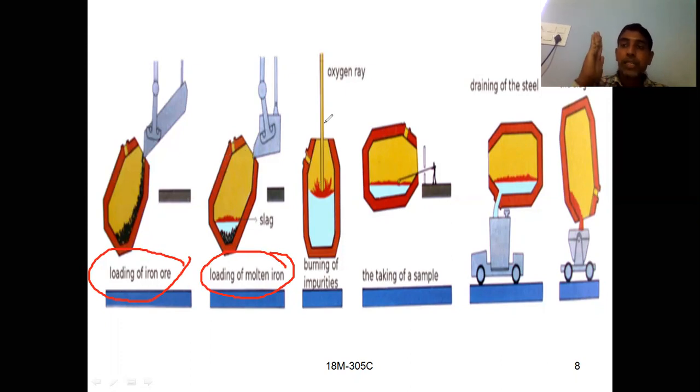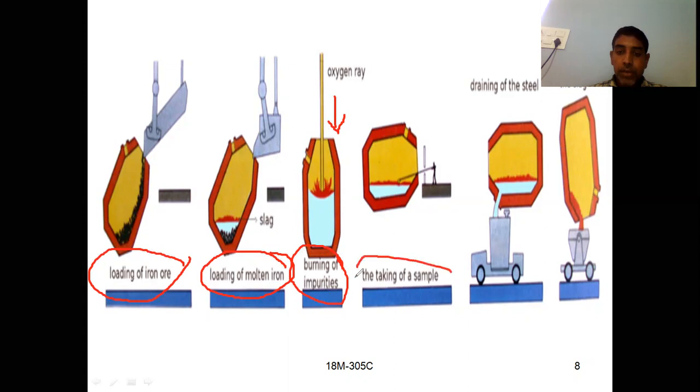Later we have to send the oxygen, a jet of oxygen, by using this water cooled lance. Because of that oxygen, burning of impurities takes place. That means oxidation of impurities will take place, and later it is formed as slag. So here the slag is formed.